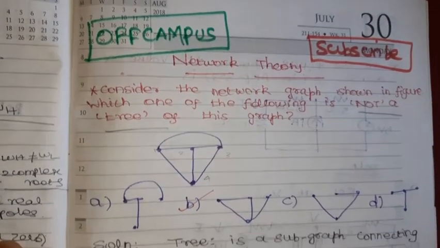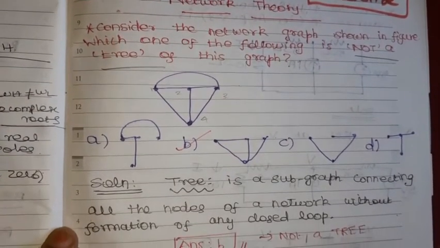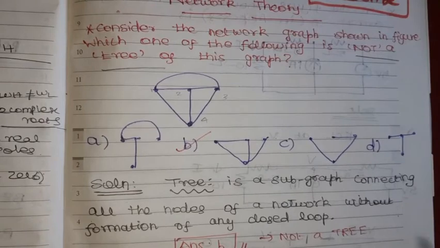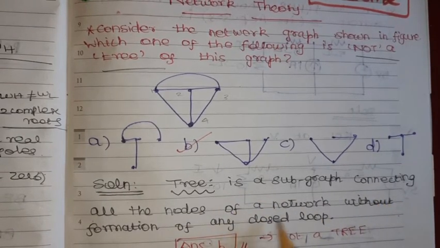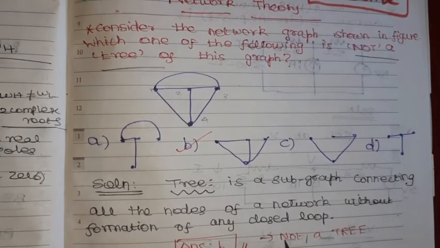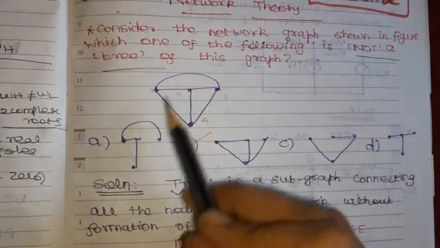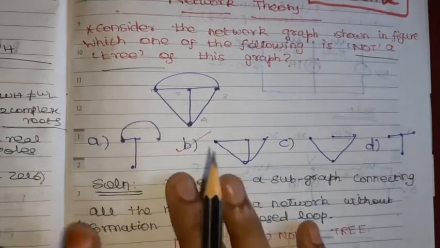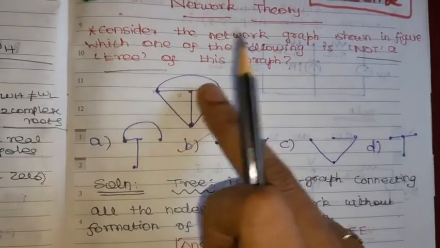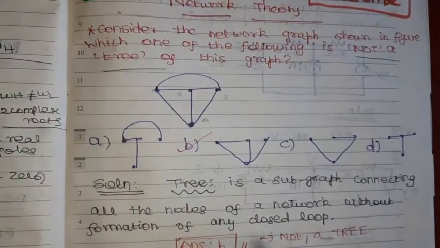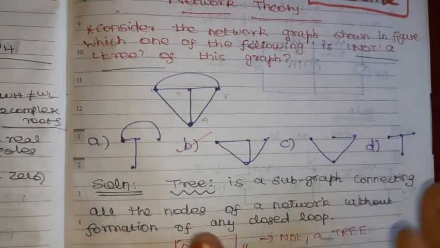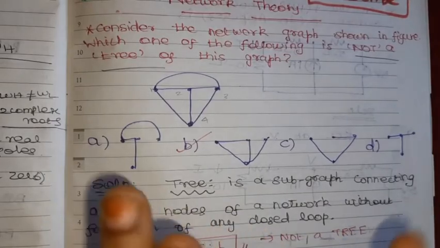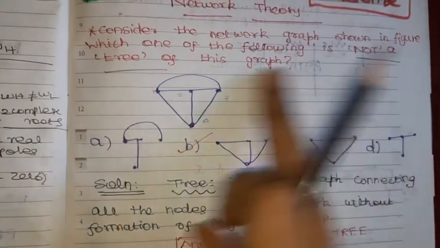Before that, we are going to see the definition of a tree. What is actually a tree? A tree is a subgraph connecting all the nodes of a network without formation of any closed loop. It is a subgraph of the main graph. It should connect all the nodes of a graph but should not form any closed loop. Okay, so a tree should not form any closed loop. Now we are going to identify which is not a tree.